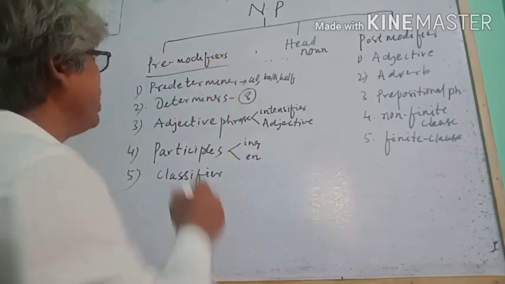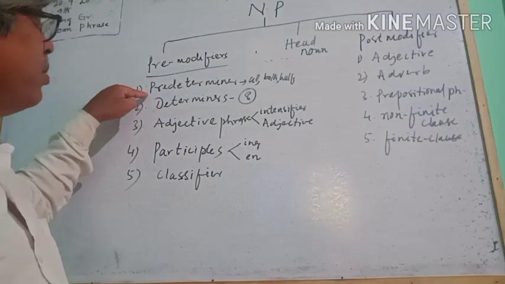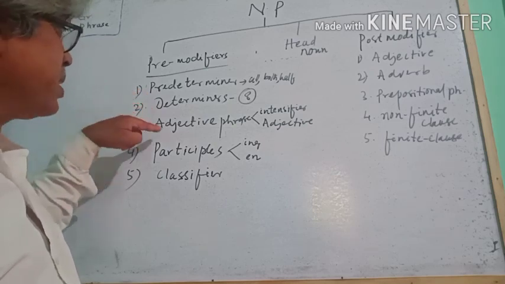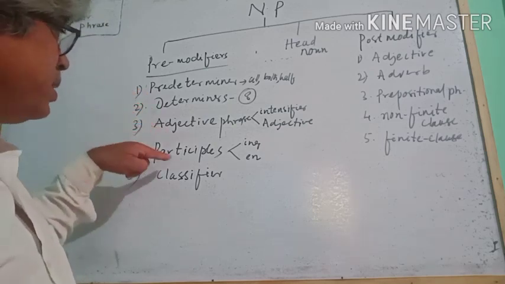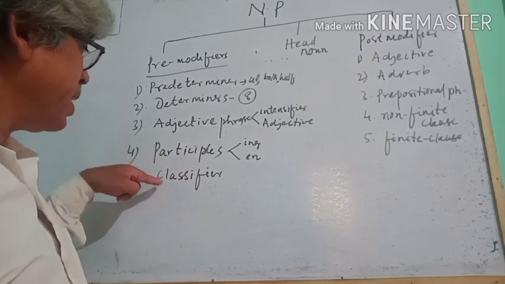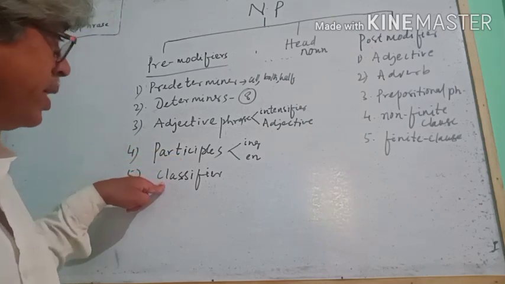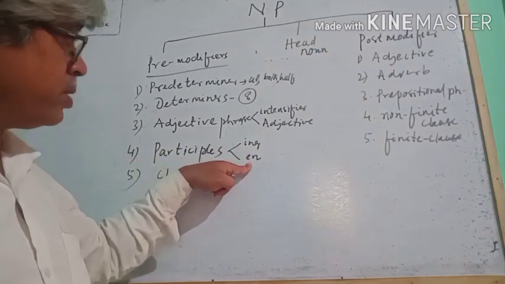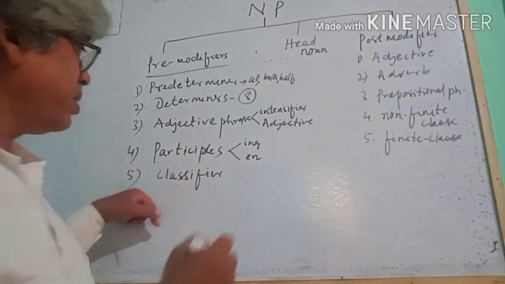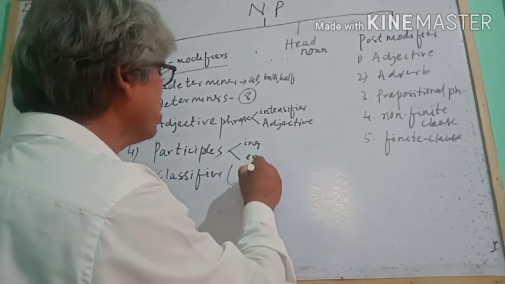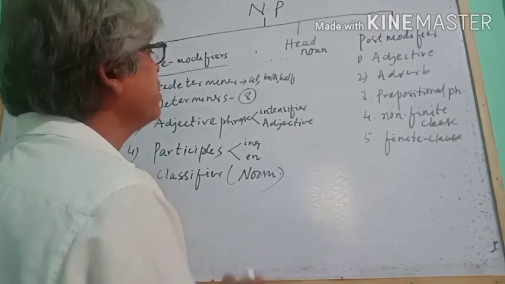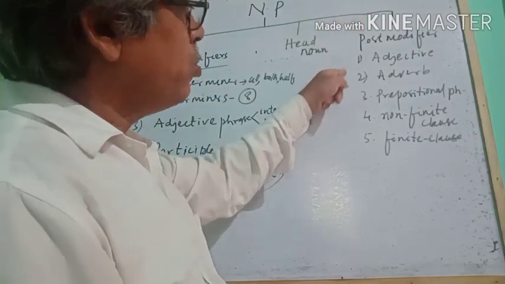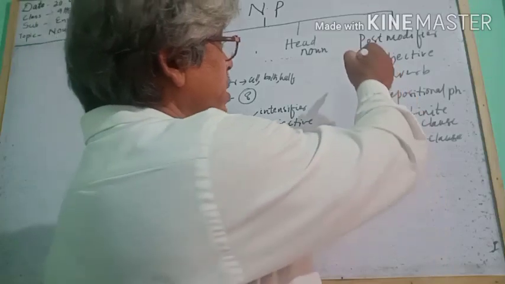In pre-modifiers, we may have predeterminers, determiners, adjective phrases, en participles and ing participles, and classifiers, you know, nouns. Then as post modifiers, we have 5 elements: an adjective,